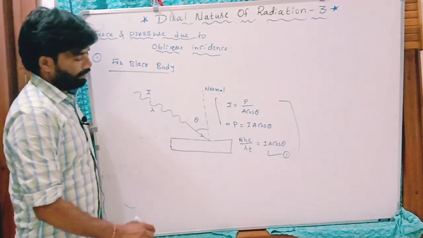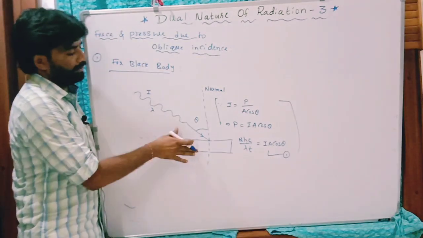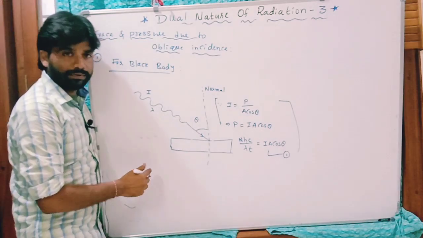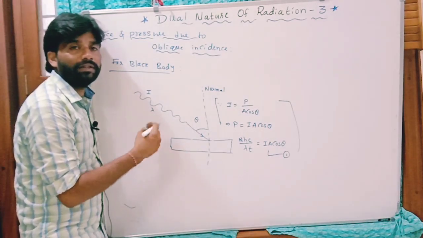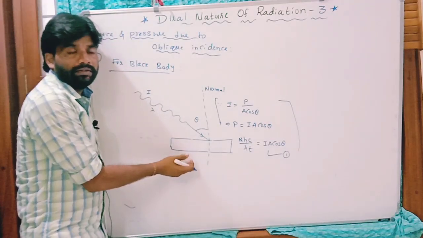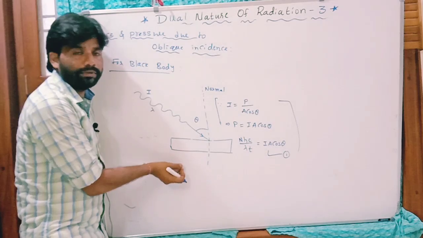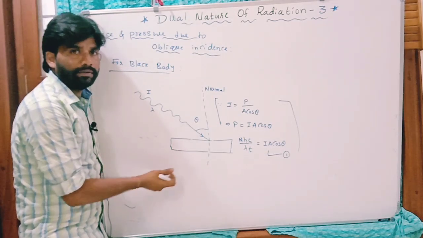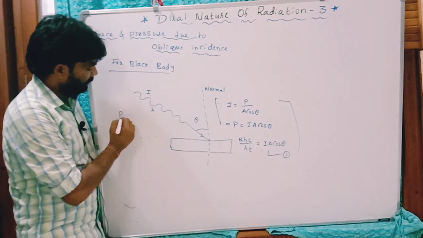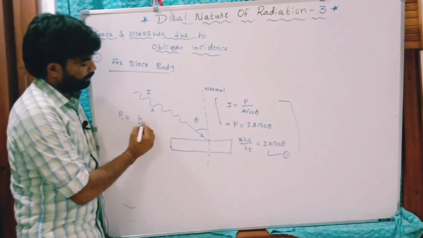But here our intention is to write the equation for the force on this black body due to this radiation. To know the force, we should know the transfer of momentum by these photons to this surface. The rate of transfer of momentum to this surface per unit time is force. First, the initial momentum of each photon before striking this surface is h by lambda.